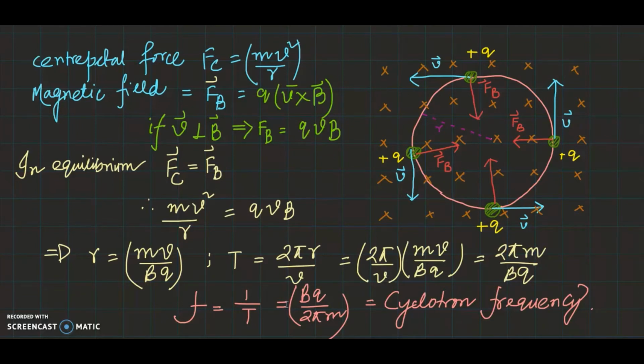And also the frequency, f is equal to 1 by T, the reverse of this one. So it means f = Bq by 2πm, and this is called the cyclotron frequency.